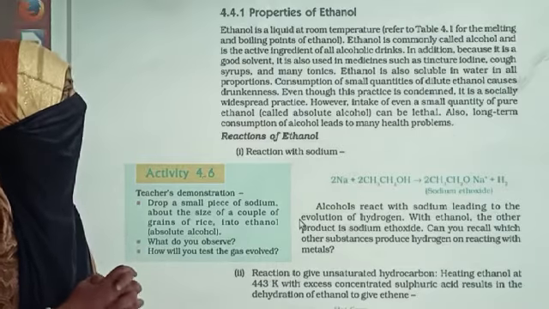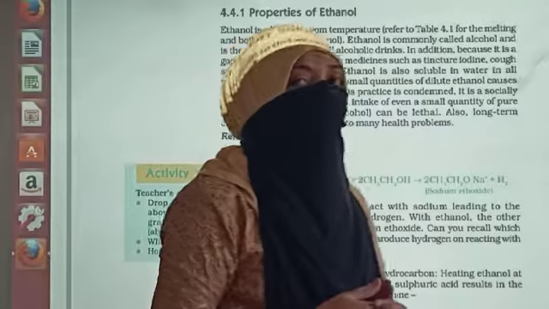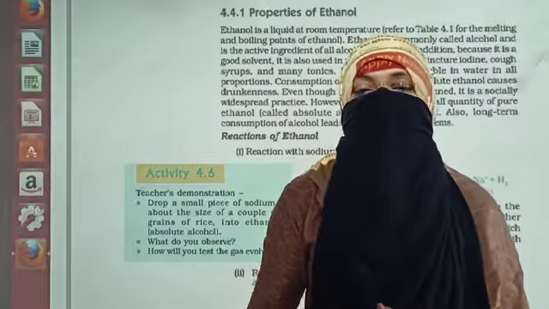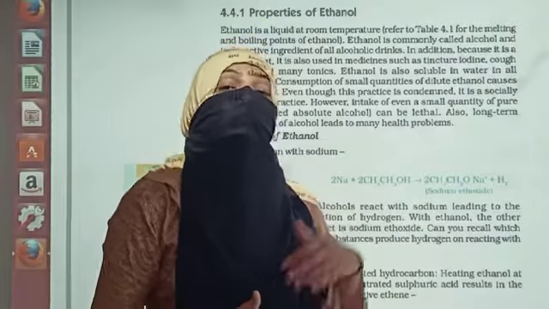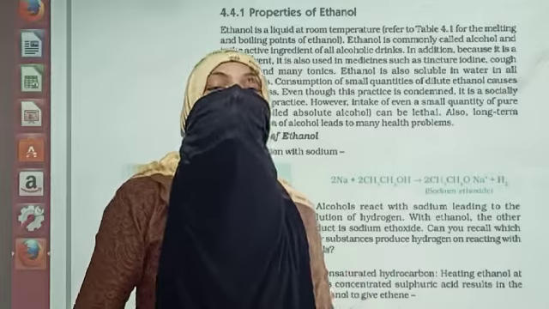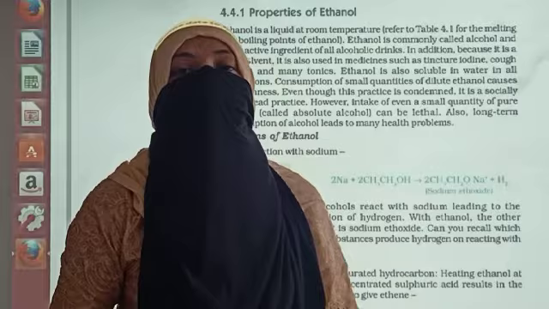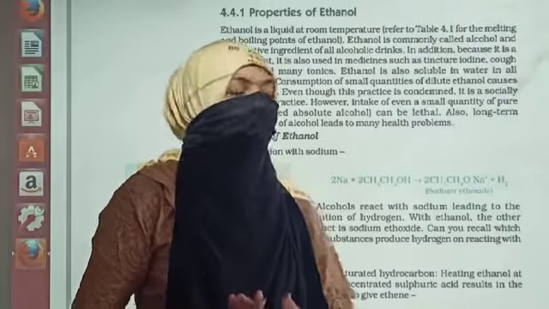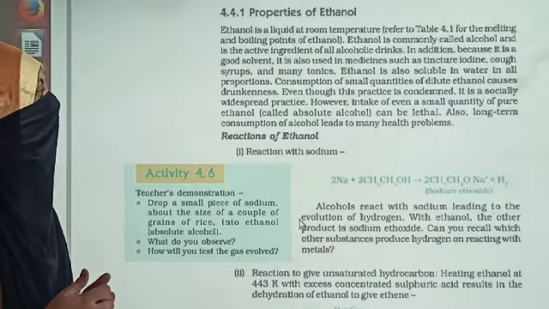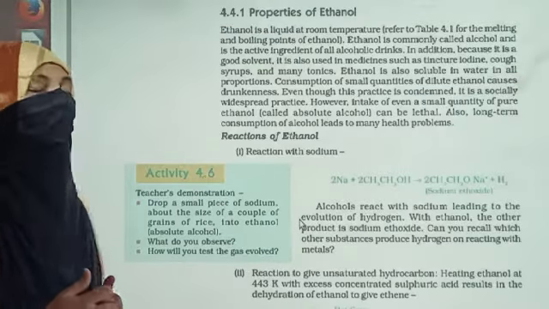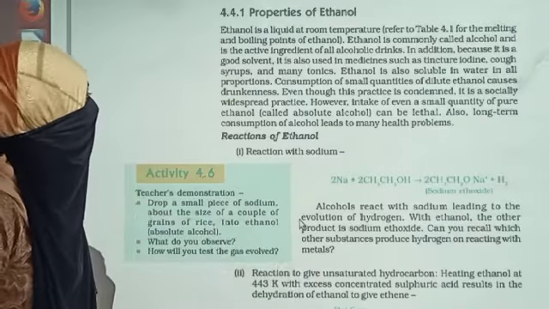However, intake of even a small quantity of pure ethanol is very lethal. Let me tell you, the drinks which people are taking are not pure ethanol. They are combining water, soda and so many things, and then they are taking it. It means that what they are taking is dilute. Okay, if somebody is taking pure ethanol, it is very lethal for your body. It directly affects your kidney. Okay. Also, long-term consumption of alcohol, that is ethanol, may lead to many health problems. Okay, so these are the general properties of ethanol.